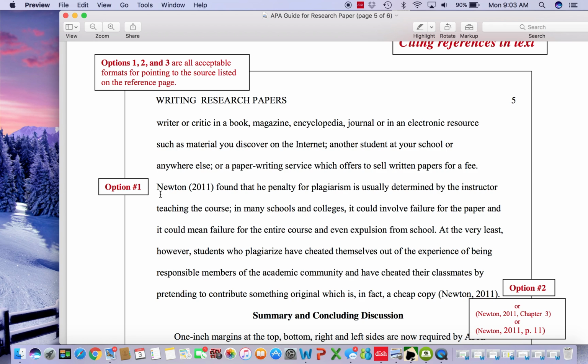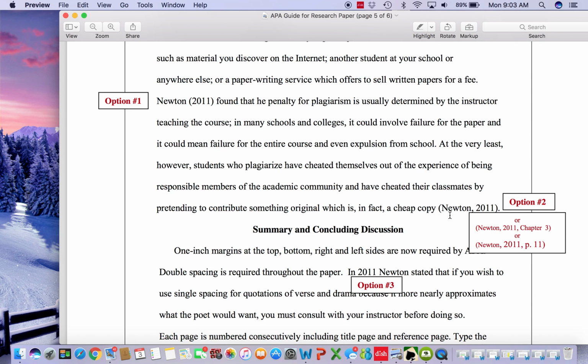Okay, the main point here is you can use the author's source and cite it as though it is part of the sentence, or you can do it as it is done here and place it in parentheses with the year.